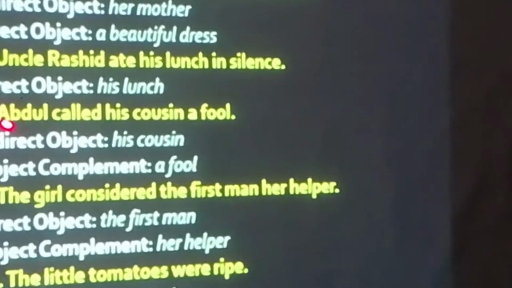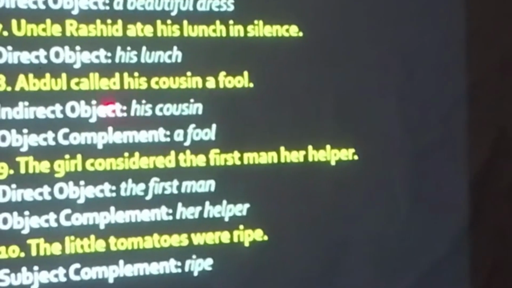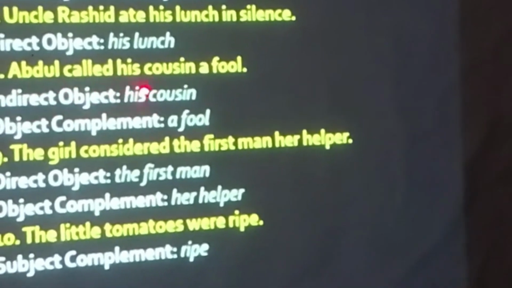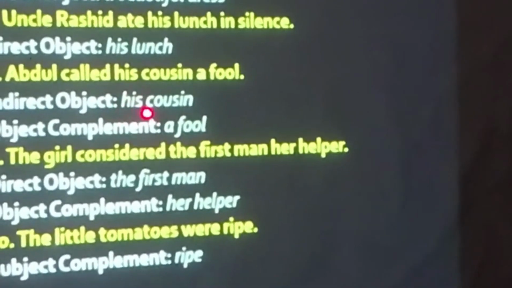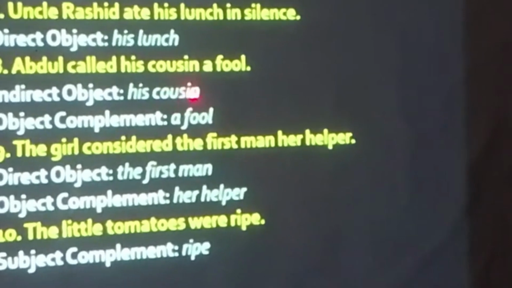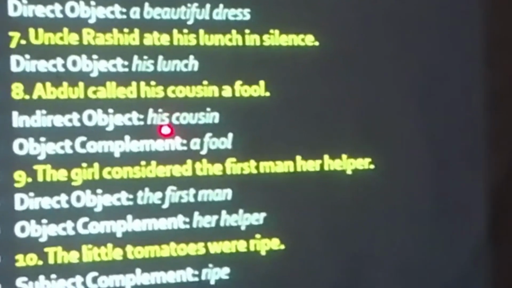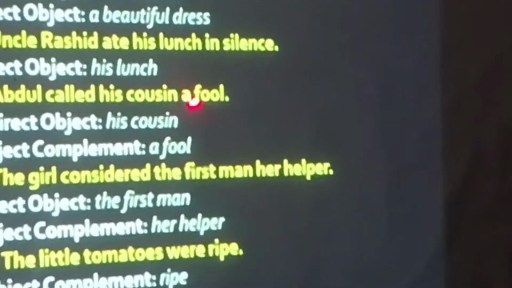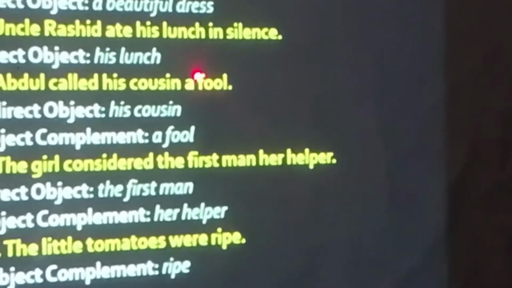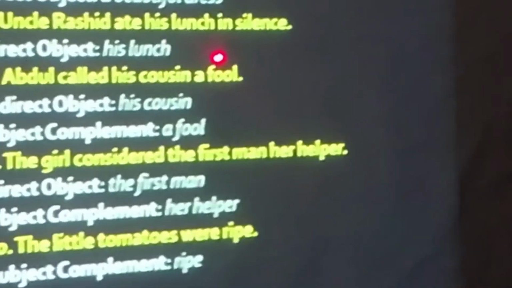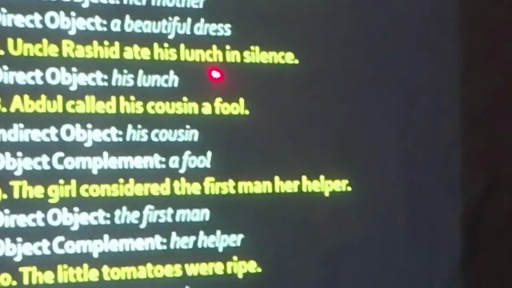his lunch. Clear? The action of eating is directly affecting his lunch. Clear? Next one, Abdul called his cousin a fool. So his cousin is the indirect object. Why is his cousin the indirect object? Who will tell me? The action of calling is directly affecting, first he worked on the idea of fool, on the title of fool.